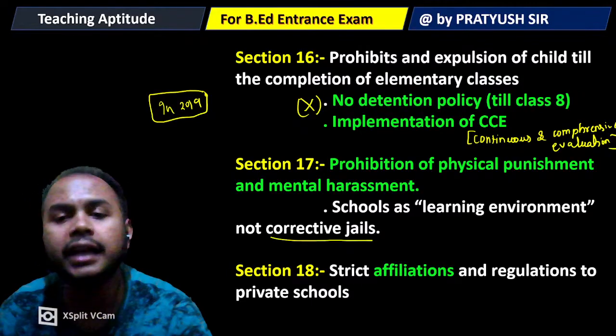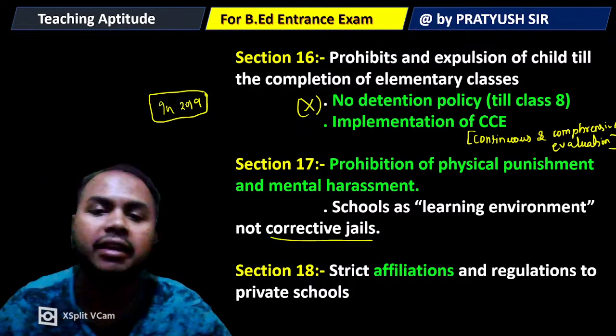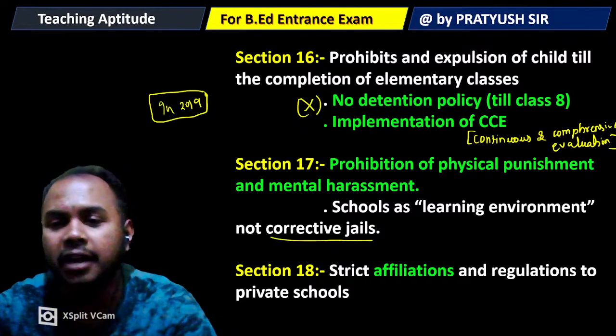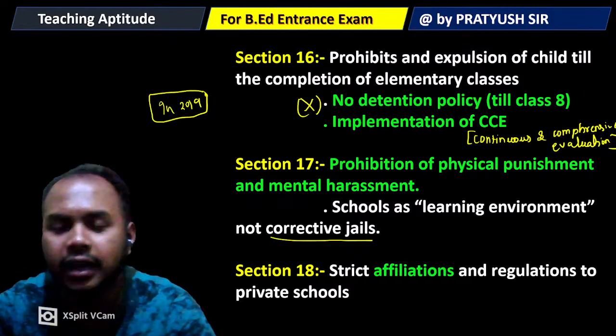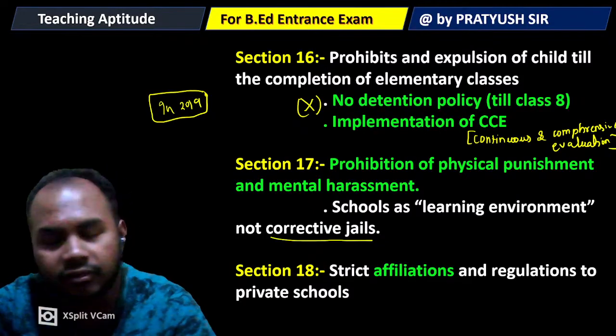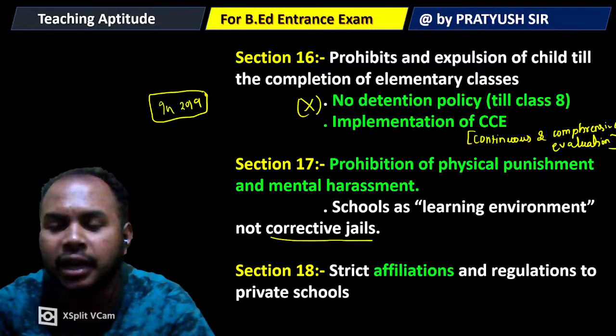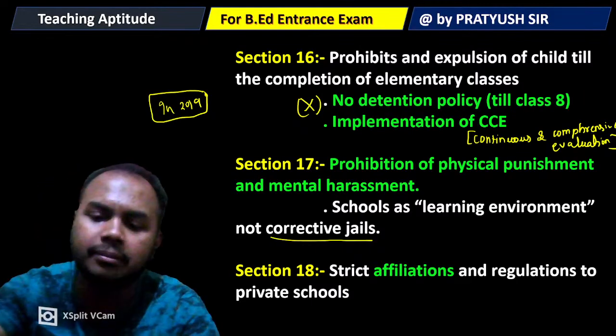Similarly, Section 18 of RTE gives strict affiliation and regulation requirements to private schools. Private schools may not run their programs of class 10th and so on without getting affiliated to CBSE or any kind of board. Private schools must be affiliated to and regulated by a board.